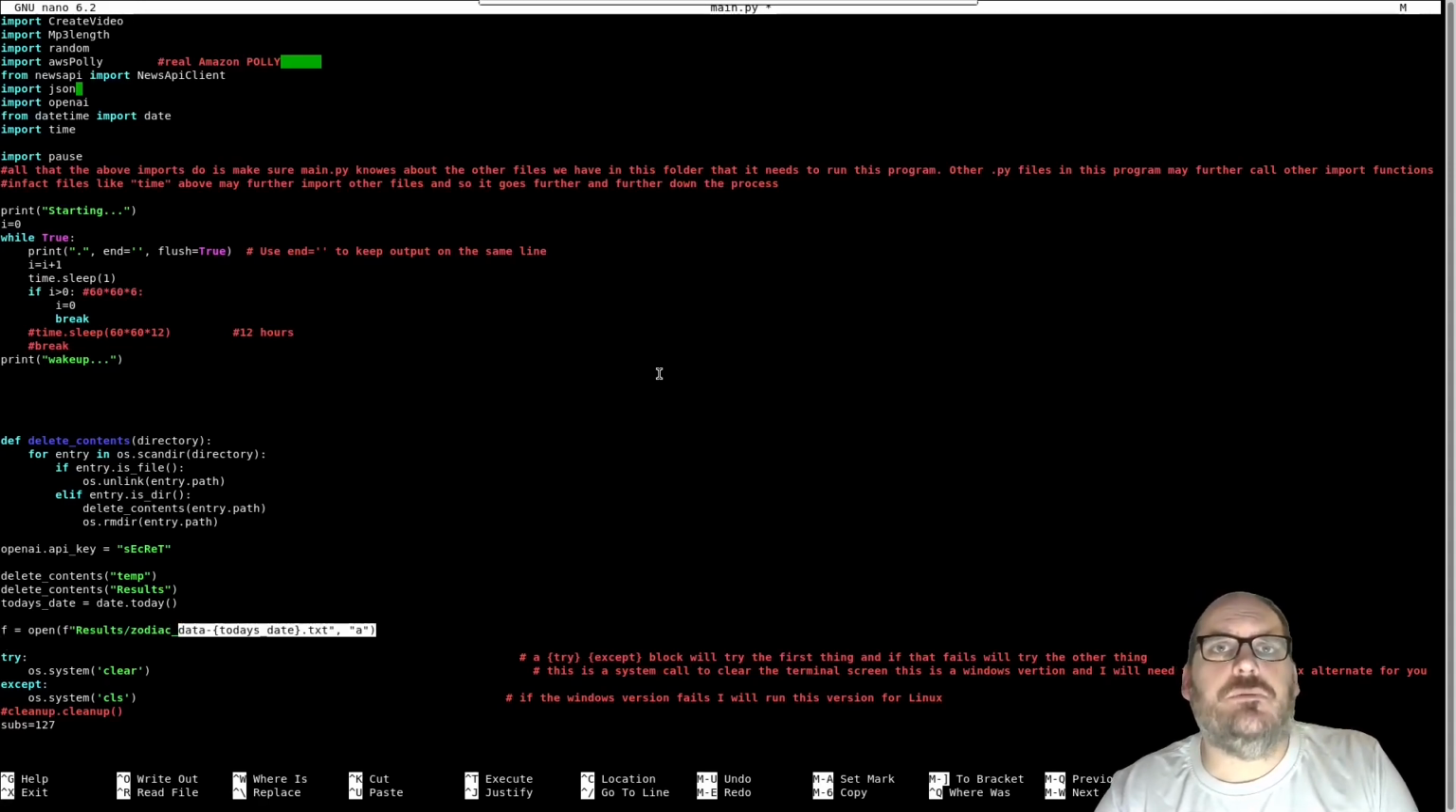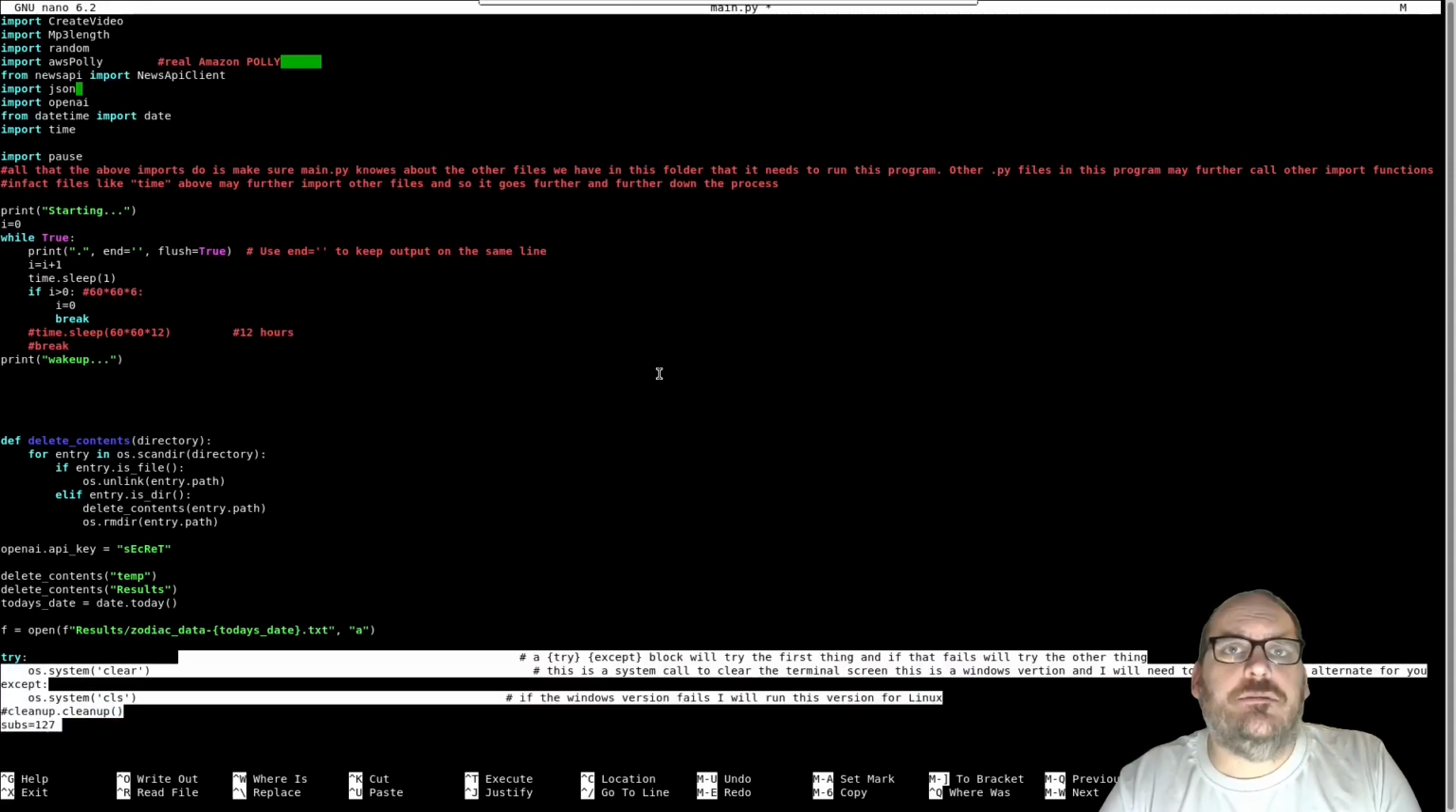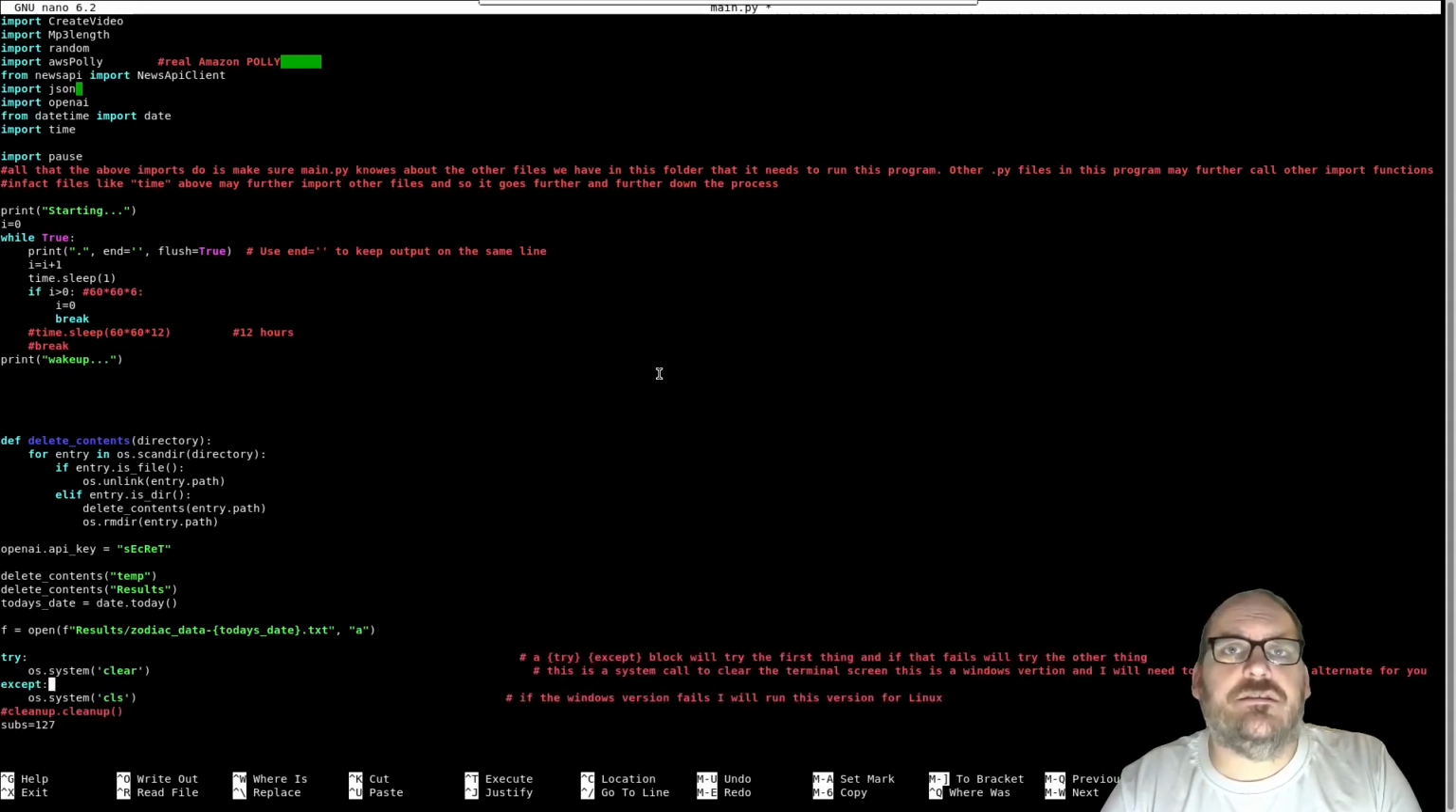I put the results in this text file, which I can read and check for factuality and make sure that it hasn't gone off the rails completely. This OS clear script here just clears the screen. It doesn't really work as I expected it to, so whenever I switch from Windows to Linux, I just have to swap these around.